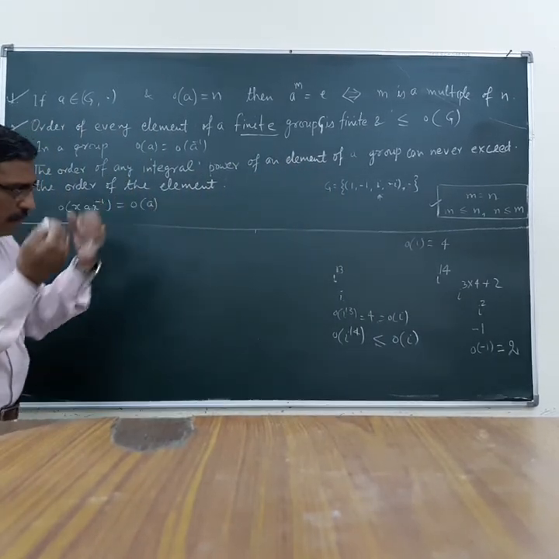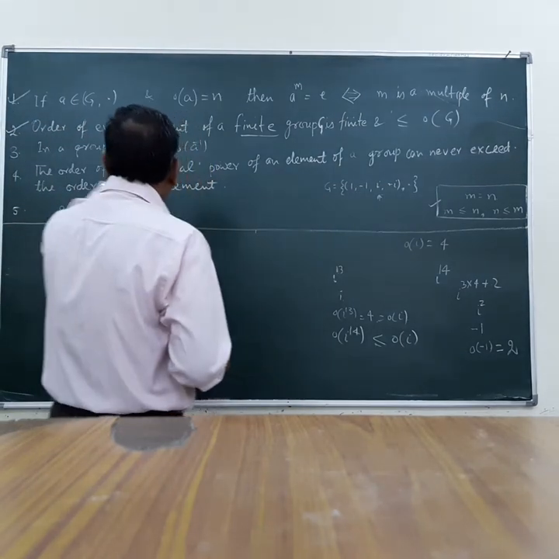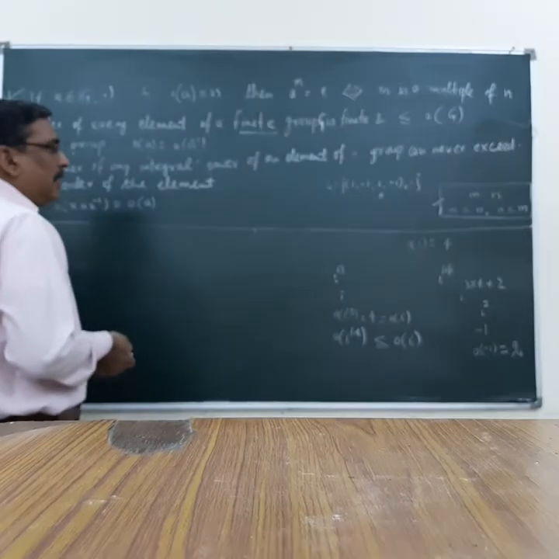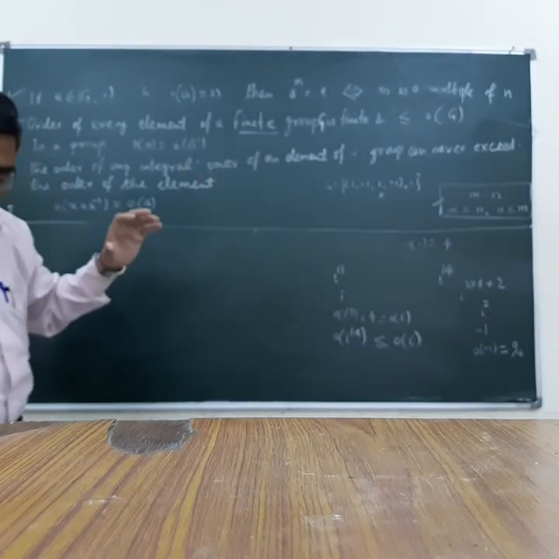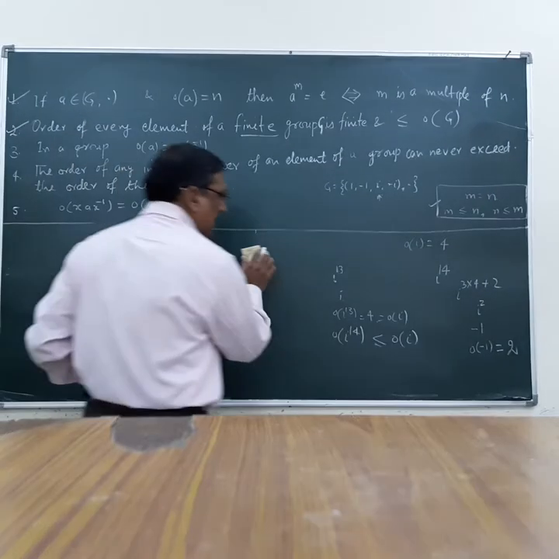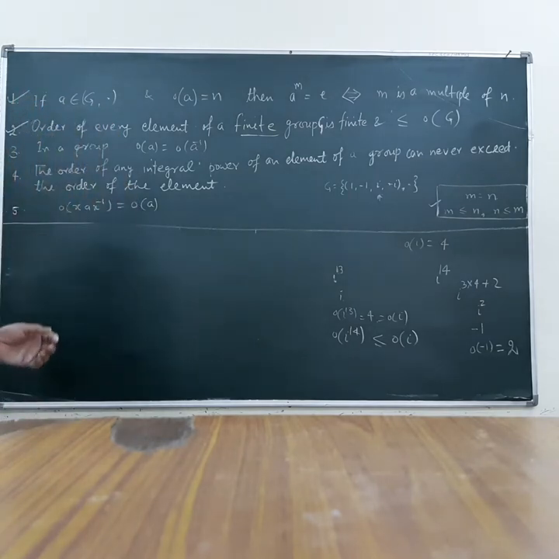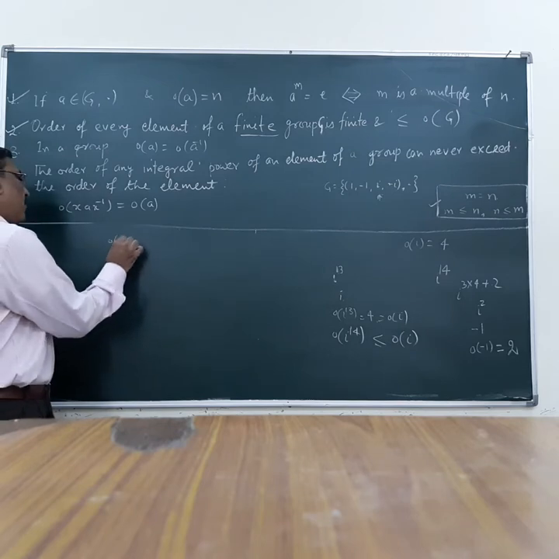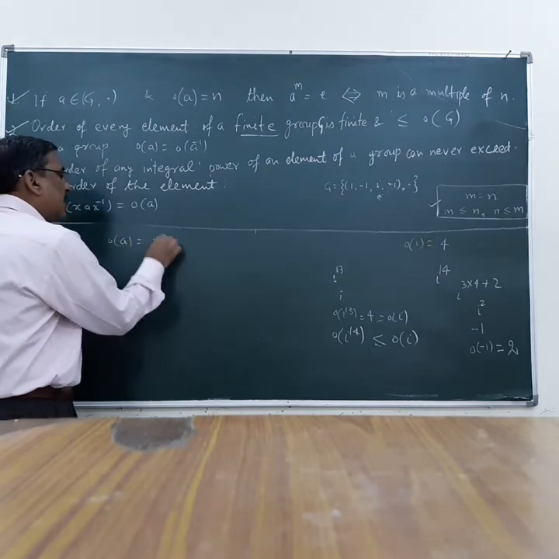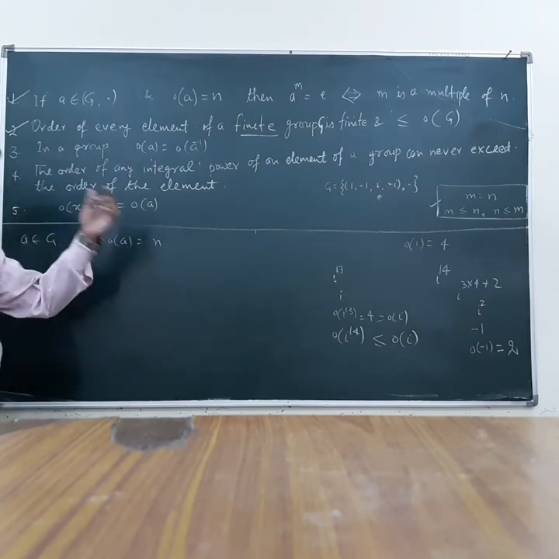So with the help of this example we can easily evaluate this, but we need to prove this mathematically, using algebraic notations. Now, in order to prove this result, what should we do? Order of an integral power of an element. Let us suppose order of A is n in a group, where A belongs to G, and order of A is n.